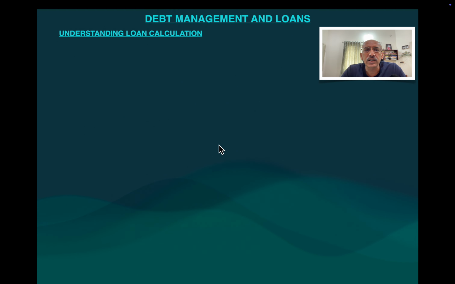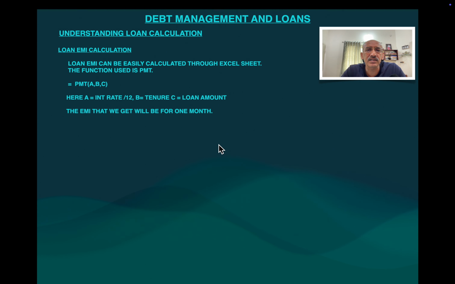Now, coming to loan calculation. Loan calculation is done with the help of an Excel sheet. There is something called PMT, which is an Excel formula. It is readily available. You can have a look into that. In PMT we have the first argument, the interest rate. Suppose you have got 5% interest rate, you should do 0.05 divided by 12. That becomes the interest rate, because you are calculating on a monthly interest rate, not an annual interest rate.